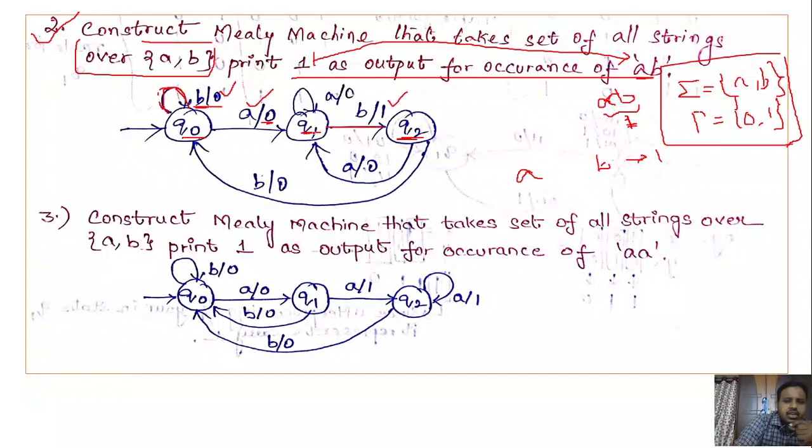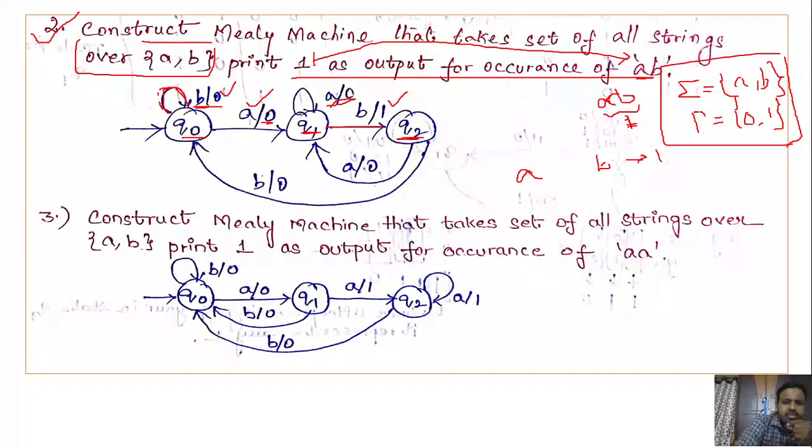In Q1, if you get any number of A's, you will be in the same state, because we are expecting B. So if we get A we stay in the same state and the output is 0. The moment we get B, we go to the state Q2 and the output is 1, because this indicates that we have seen A followed by B.